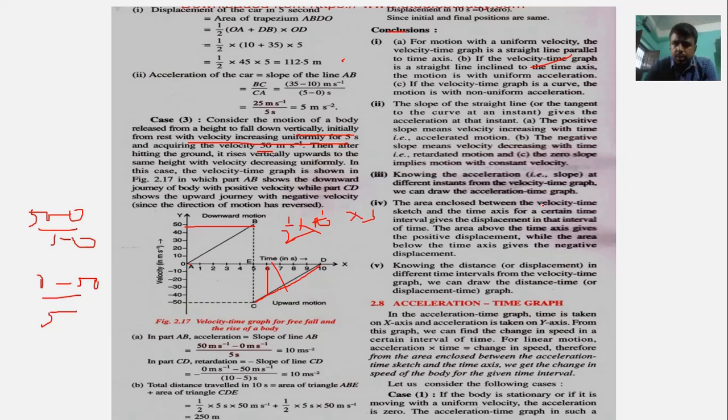The area enclosed by the velocity time graph will give the distance or displacement over a certain time interval. Area above the time axis would give positive displacement, and the area below the time axis would give negative displacement. So knowing the distance, the whole area would give us the distance, and in that case everything would be counted and no negative or positive is considered.